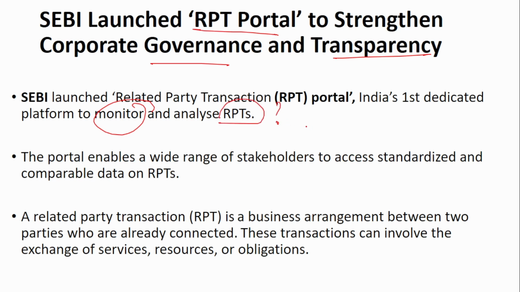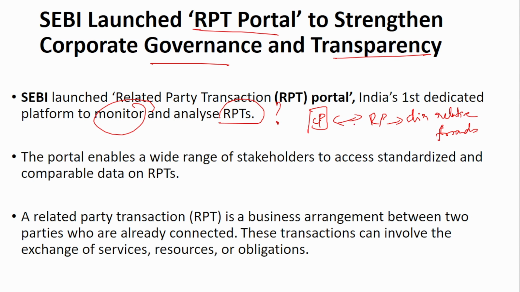Now, what is a related party transaction? It is a transaction that happens between the company and a related party. A related party can be the directors' relatives or close friends, or just directors, or any other key decision makers, or their relatives or friends.